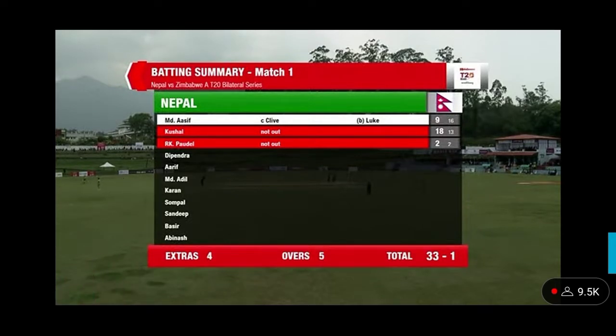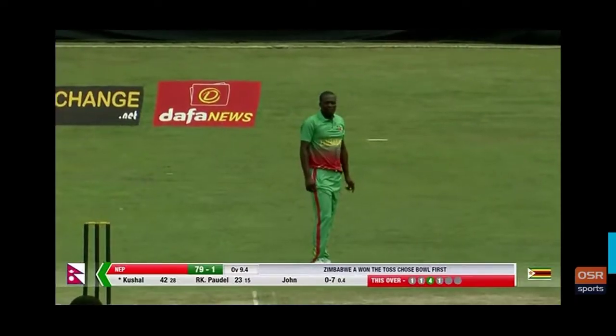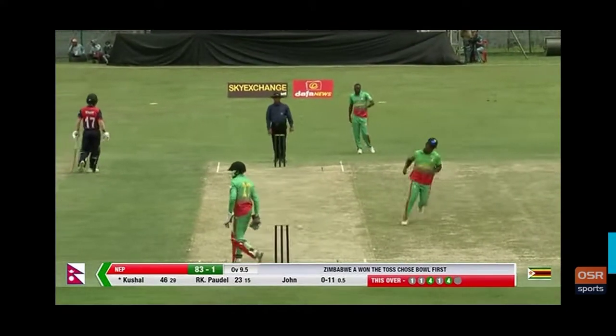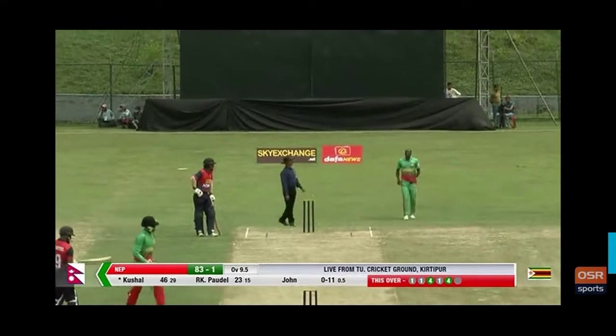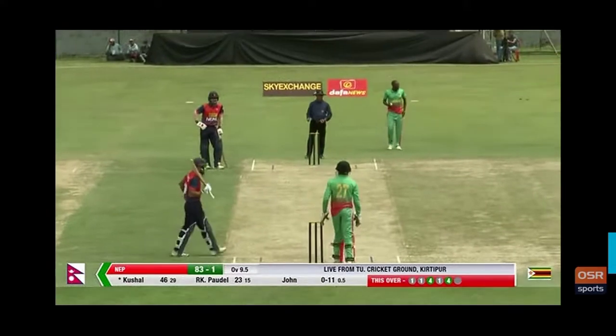Just the 1 wicket to fall so far in the power play. 6 overs of power play. You get through all the T20 over extra cover, and he gets good reward with 4 to the total. Yes, that's very good. So boundaries are coming. It's a good time for Nepal to get such kind of boundaries because 9 overs are done, it's a time to lift up the scoring rate.